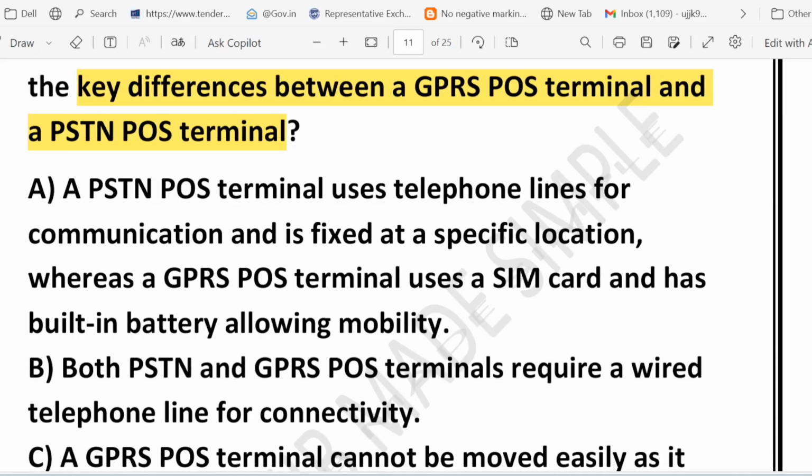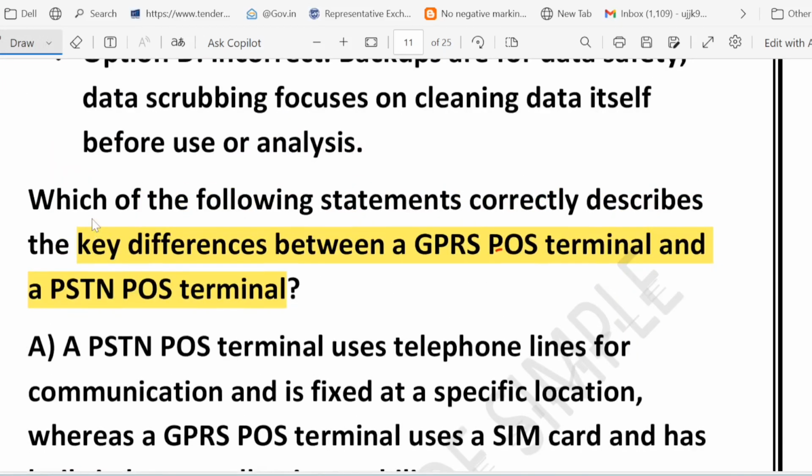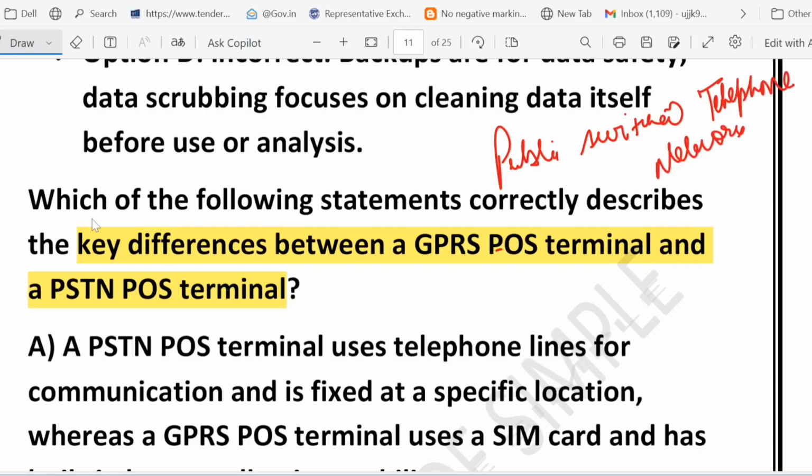So let's go through each and every option. Option number A is the correct one. What is the full form of PSTN? PSTN stands for Public Switched Telephone Network. Basically, this POS machine needs a landline phone connection to work. Since they are wired, they stay at one fixed place, like a billing counter in a shop.